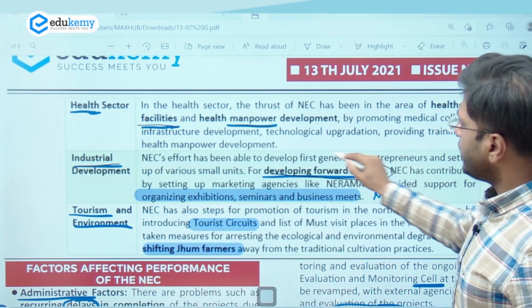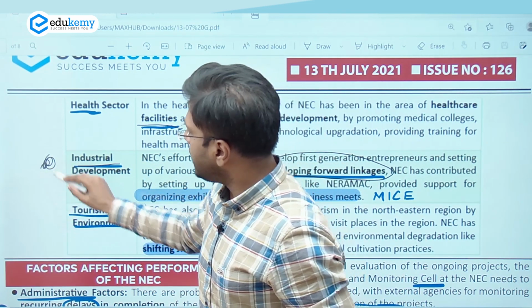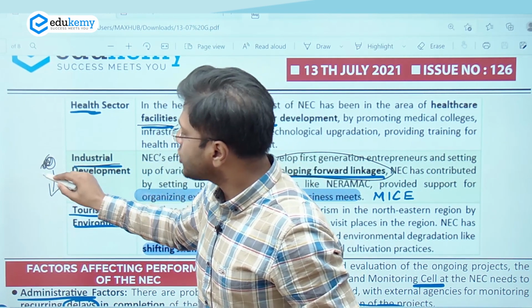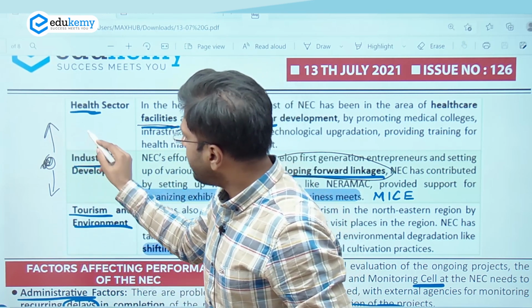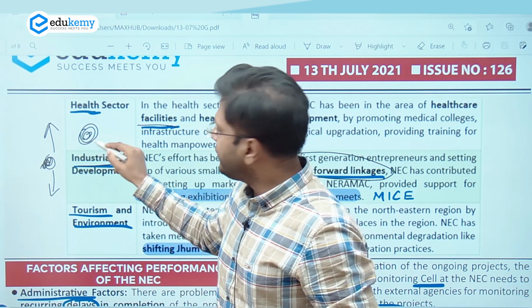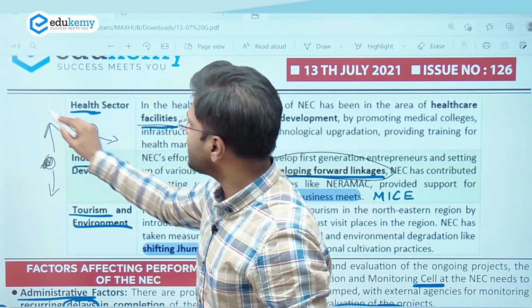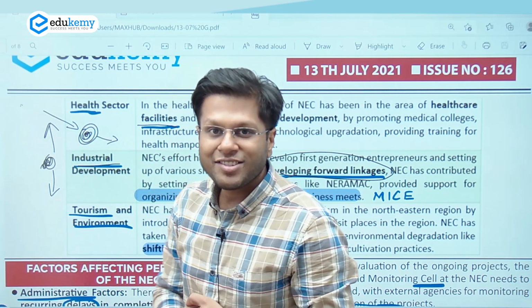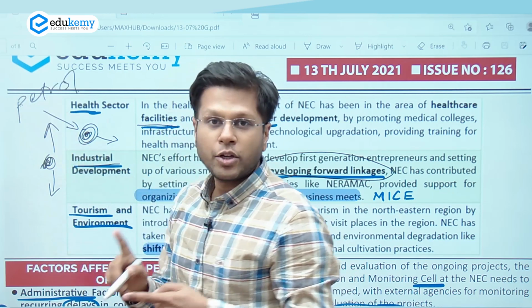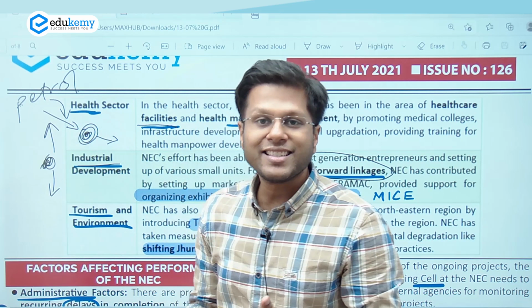So developing forward linkages. Now see, only setting up an industry is not the key. Setting up the industry and ensuring that there's a forward and backward linkage. For example, if we have a tire industry at a place developed, we have to ensure that there's a vehicle industry also. If there is a tire industry at a place, we need an important industry linked to petroleum, because tire is an important product formed from the petroleum resources as well, right?